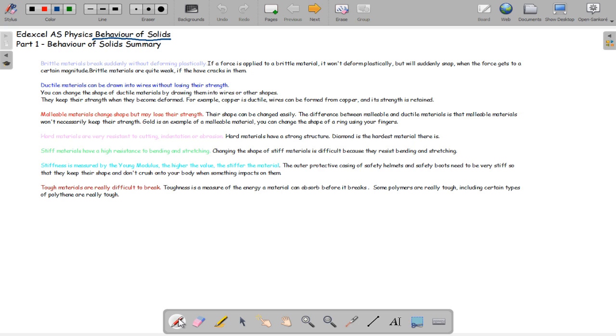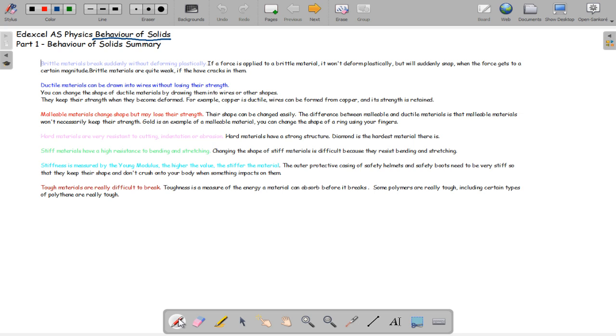Malleable materials change shape, but they may lose their strength, and they can be changed really easily. The difference between malleable and ductile materials is that malleable materials won't necessarily keep their strength. Gold is an example of a malleable material, and you can change the shape of a ring using your fingers.